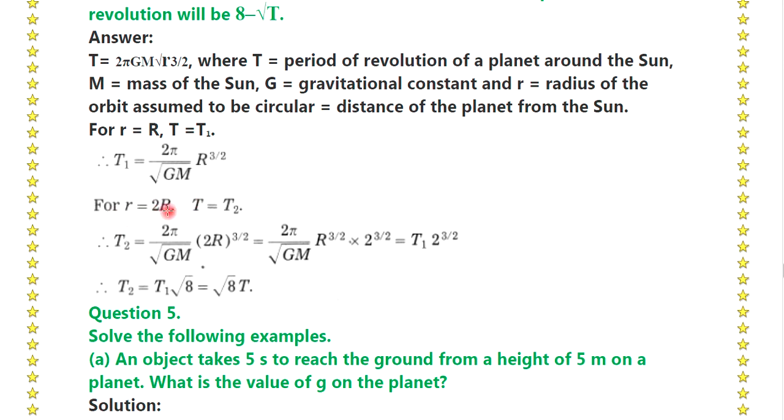For r is equal to 2r, T is equal to T2. T2 is equal to 2 pi upon root GM times (2r) raised to 3 by 2, which is equal to 2 pi upon root GM times r raised to 3 by 2 times 2 raised to 3 by 2, which is equal to T1 times 2 raised to 3 by 2. Therefore, T2 is equal to T1 root 8, which is equal to root 8 T.